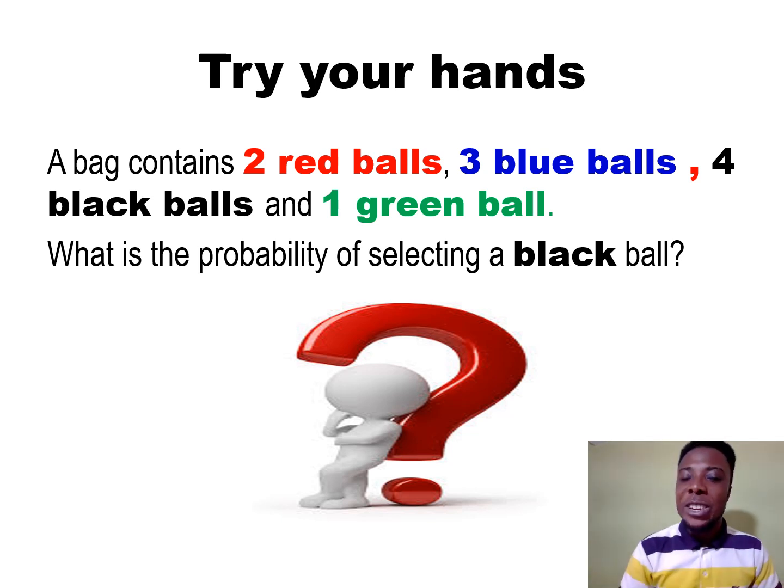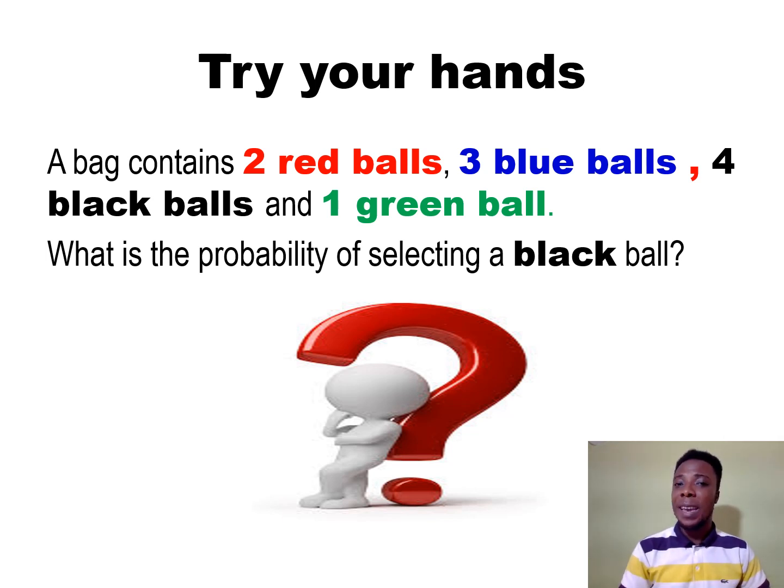I believe you finished. You had P is equal to the black balls all over the total number of balls. So the black balls were 4, so P is equal to 4 over 10. First of all, P is equal to what? B, which is black balls, over N, the total number of balls. B is 4, N equals 10.